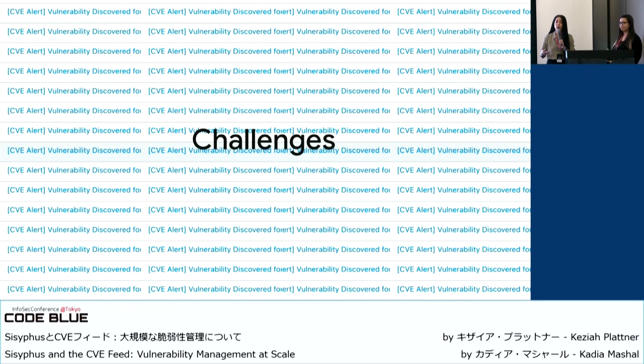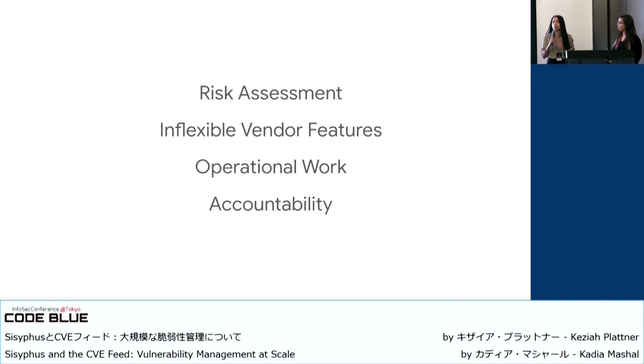So what challenges did we face when we started building the automation? Risk assessment. If you're familiar with vulnerability advisories, each vulnerability has a CVSS score or a severity associated with it, and not all of them necessarily are applicable to your environment. So how do you make sure that it's contextualized? Most security advisories are very vague, have inflated severity ratings, or the exploitation is incredibly hard, or they just miss context that is relevant for your environment. Which brings us to the next point.